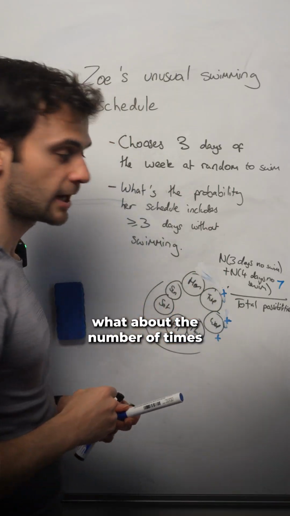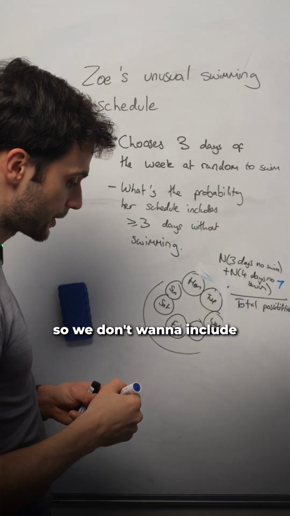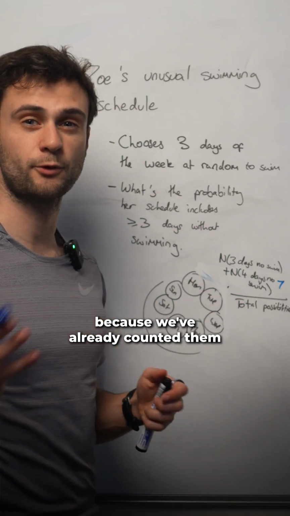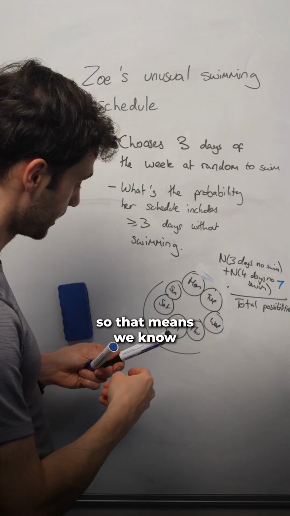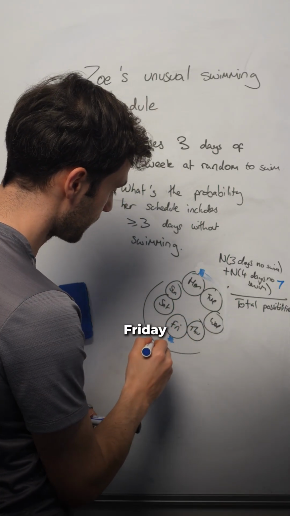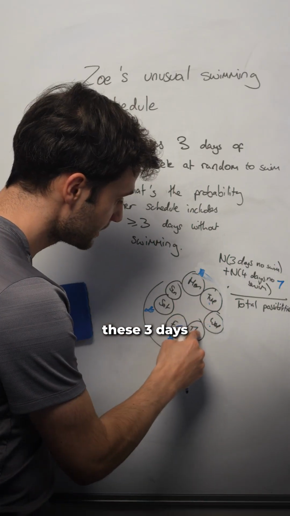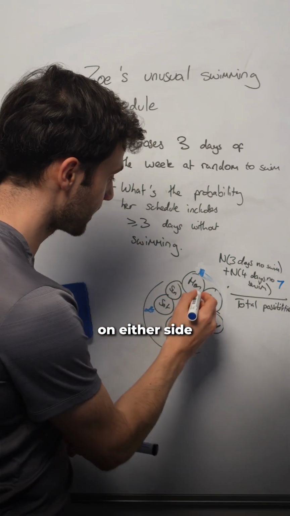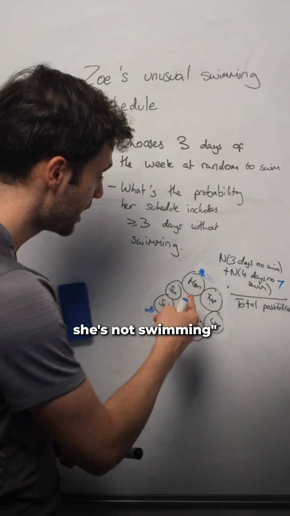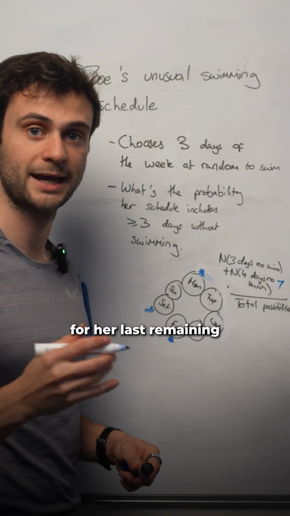What about the number of possibilities where she goes 3 days without swimming? We don't want to include the ones where she's gone 4 days without swimming, because we've already counted them. So if she goes Tuesday, Wednesday, Thursday without swimming, these 3 days need to be bounded on either side with a day where she goes swimming. She has to swim on Monday and Friday, and then there are 2 options for her last remaining day of swimming.